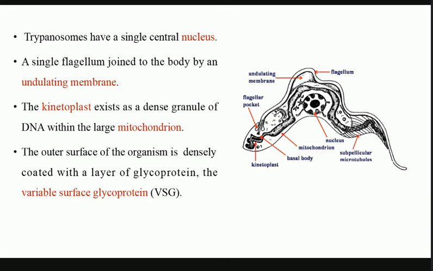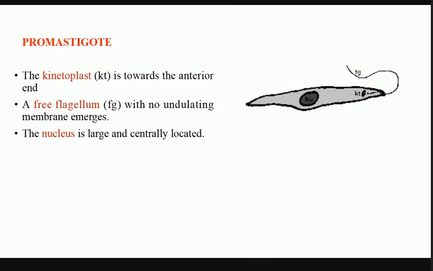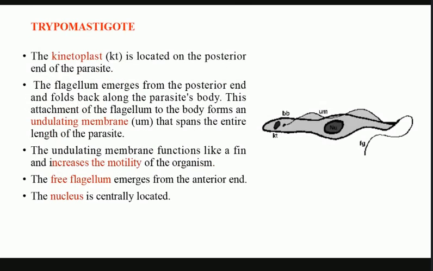So coming to the three forms, I discussed that there are three major forms: the trypomastigotes, the epimastigotes, and the promastigote forms. The first one is the trypomastigote form, and always remember that only three structures you have to remember, and you will be able to recall what these three forms are. First is the location of the kinetoplast, which I have marked here with KT. Second is the undulating membrane, and third is the flagellum. Just keeping these three things in mind, you will be able to recognize or remember the form of the trypanosomes.